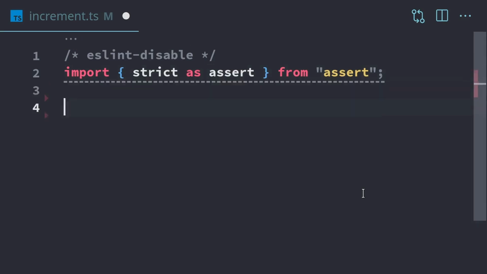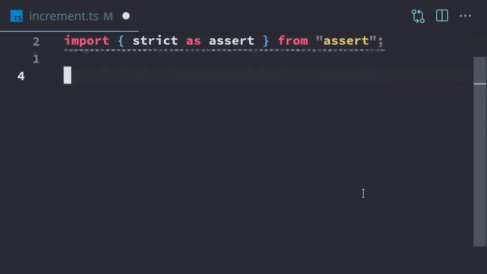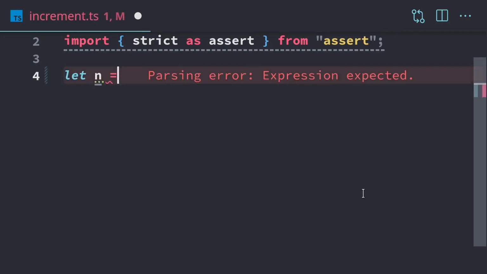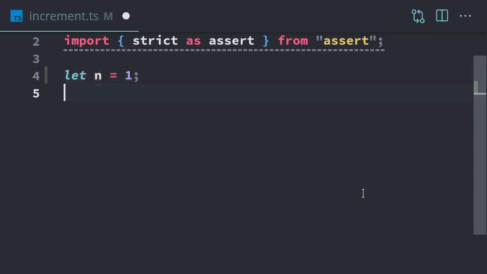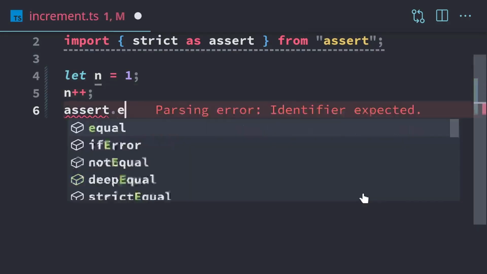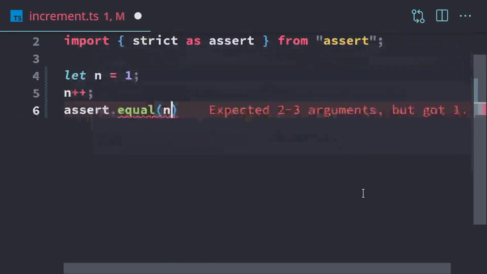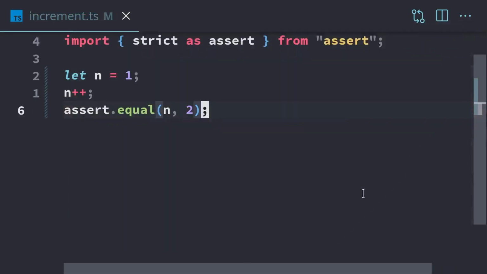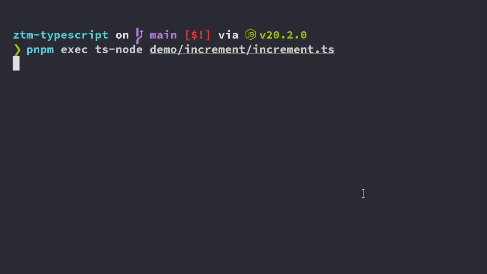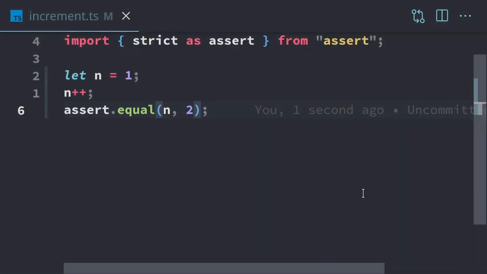So incrementing is a really common thing to do in programming, and TypeScript and JavaScript have a built-in way to increment numbers. So we'll start with a number. We'll set n equals 1. And to increment, we just take the variable we want to increment and have 2 pluses. And that's it. So now it's incremented. So we'll just test it. So we have n equals 2. We'll hop into our terminal, make sure that we don't have any errors. And there we go. So now it's 2.